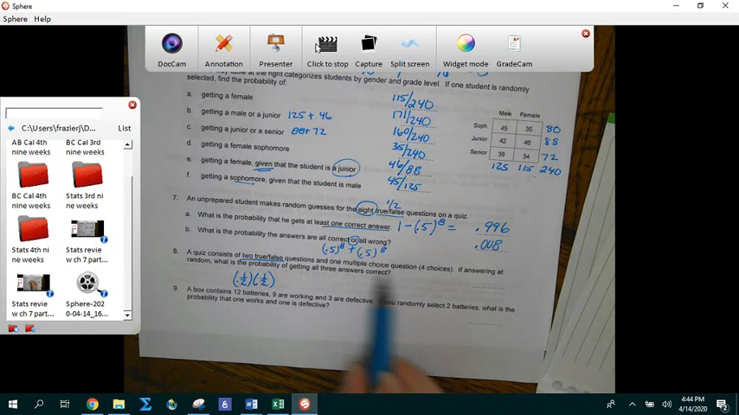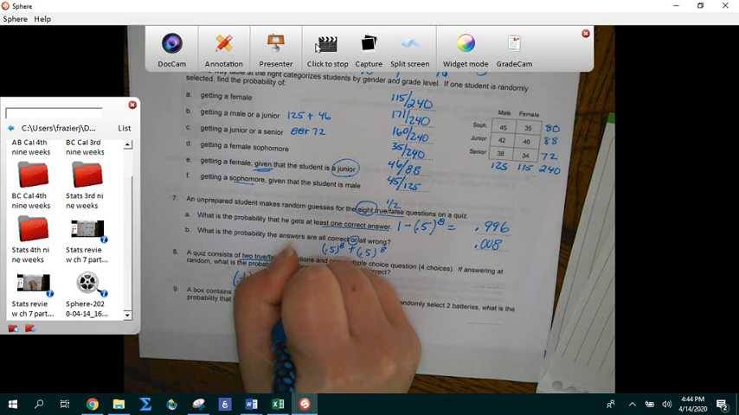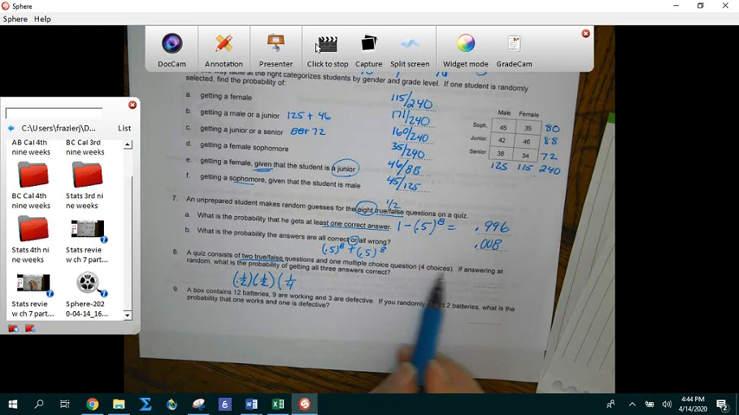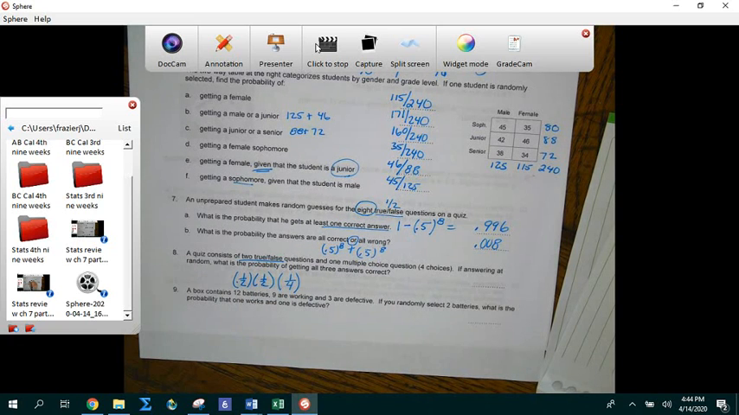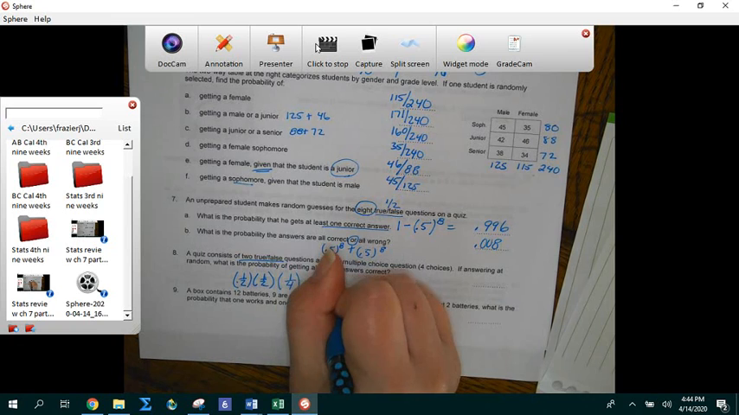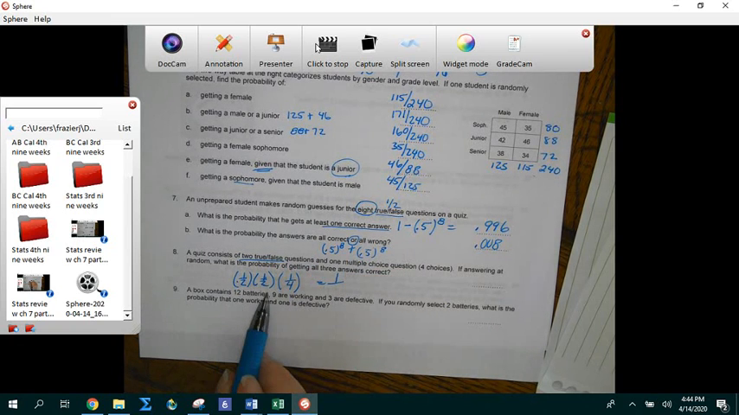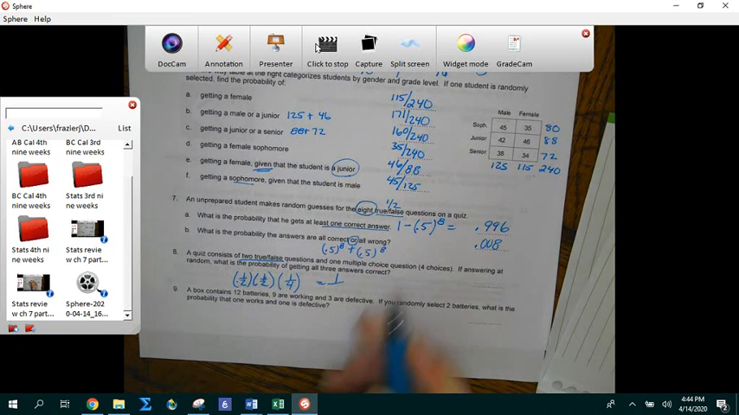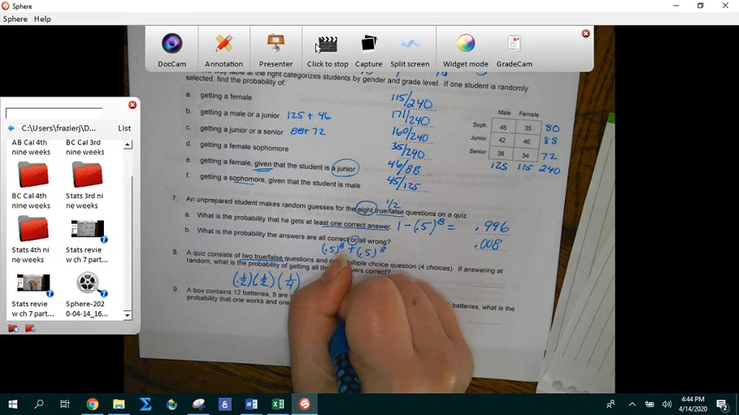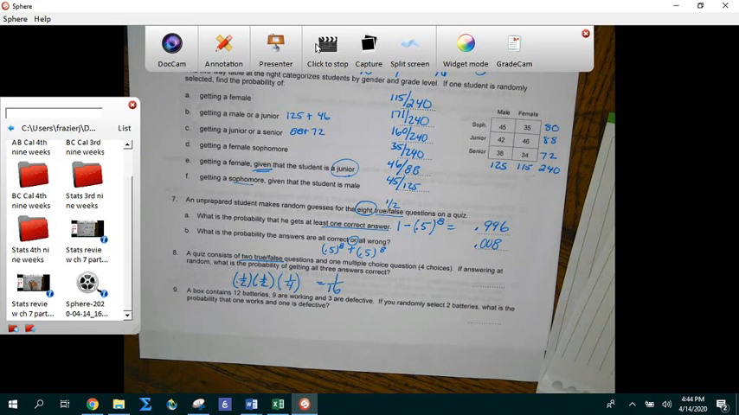The third question is a multiple choice, so there's a 1 out of 4, because there's 4 choices, chance that I get it right. And now I multiply. 1 times 1 times 1 is 1. 2 times 2 times 4 is 4 times 4 is 16. So there's a 1 out of 16 chance I get all of them correct.